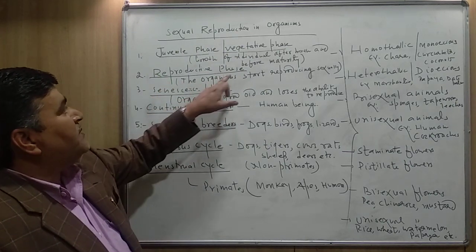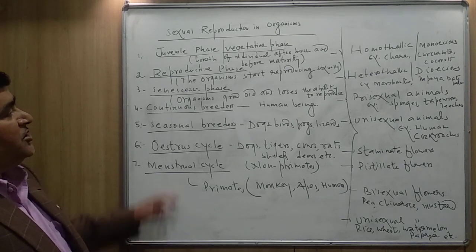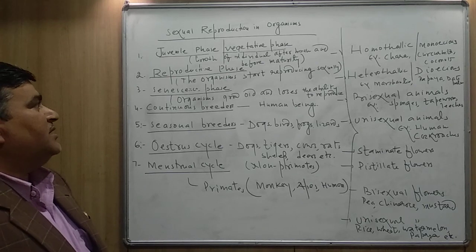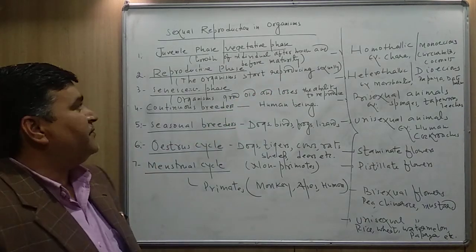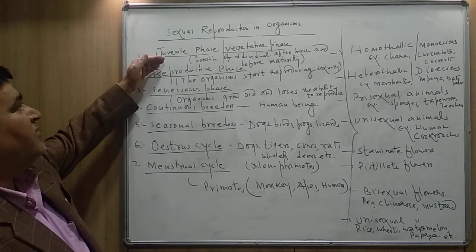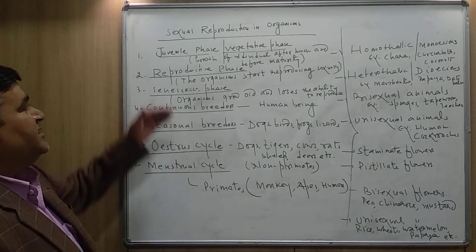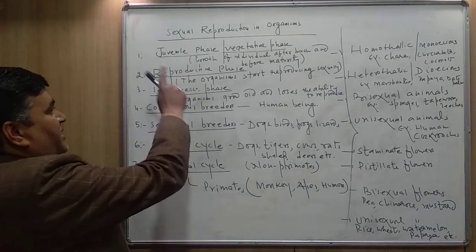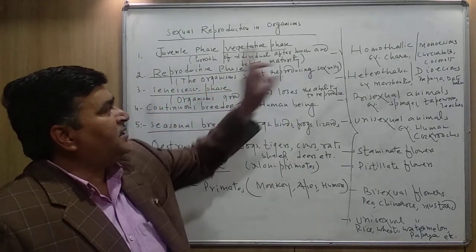Now the reproductive phase. What do you mean by reproductive phase? The reproductive phase is the phase of the organisms in which they start reproducing sexually. The juvenile phase, or you can say the vegetative phase, is just followed by which phase? The reproductive phase, in which the organisms start reproducing sexually.